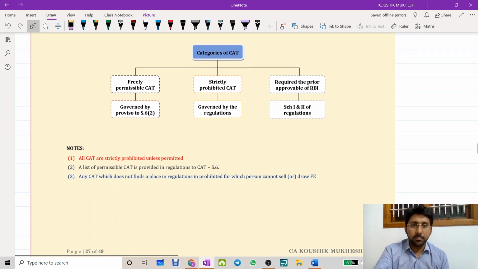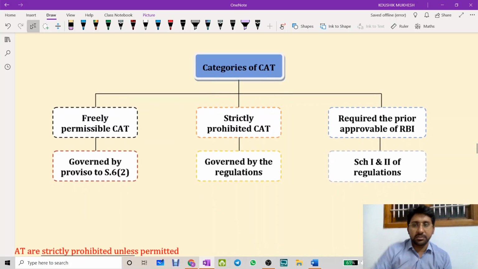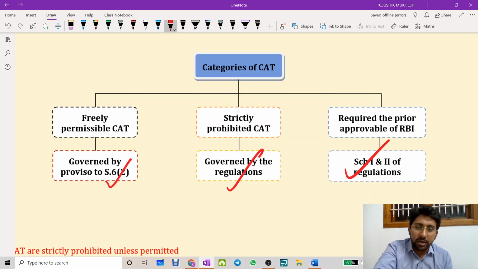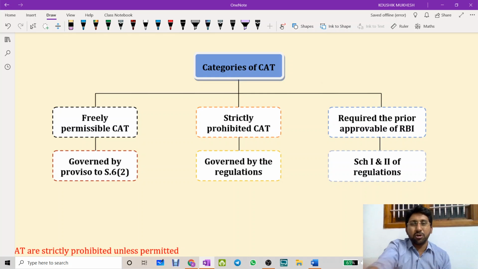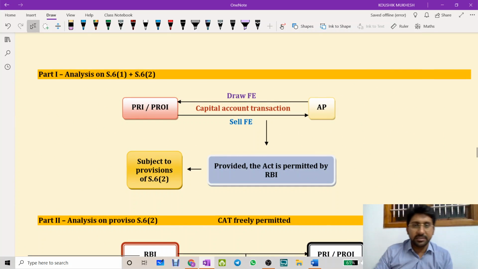Next issue, categories of capital account transactions. Capital account transactions are broadly classified into two parts, freely permissible capital account transactions and strictly prohibited capital account transactions requiring the prior approval of RBI. Freely permissible capital account transactions are governed by proviso, strictly prohibited are governed by regulations, and requiring prior approval of RBI are covered by schedule number 1 and 2 of the regulations. So this is not so important for exam. You need not remember this chart, but still these points gain some importance.